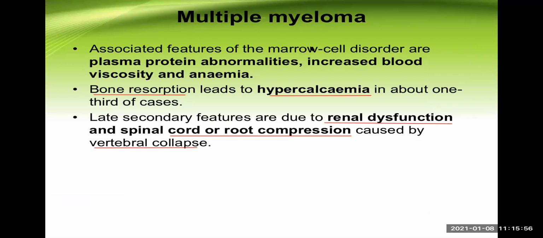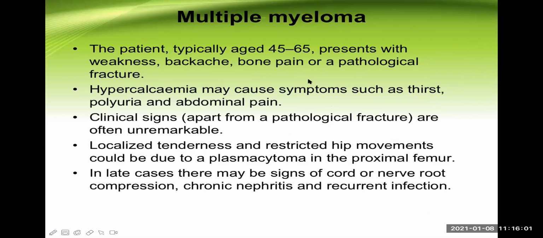Let's move on. Now, what is the age group? This tumor usually occurs above the age of 40. So patients are typically aged 45 to 65 years, and they present with generalized weakness, backache because vertebrae are very commonly affected, pain in that affected bone, or even the pathological fracture. So, similar to other types of bone malignancy.